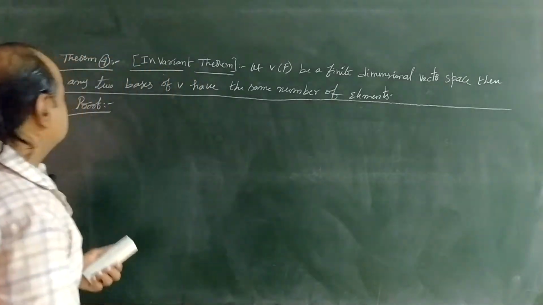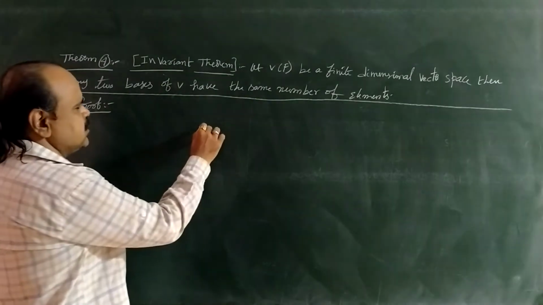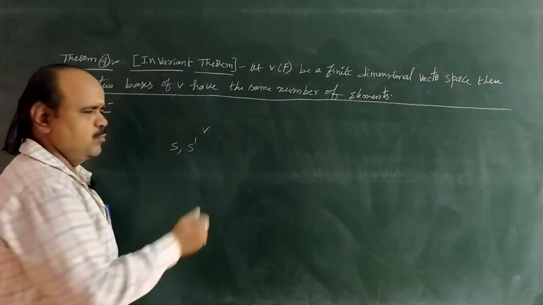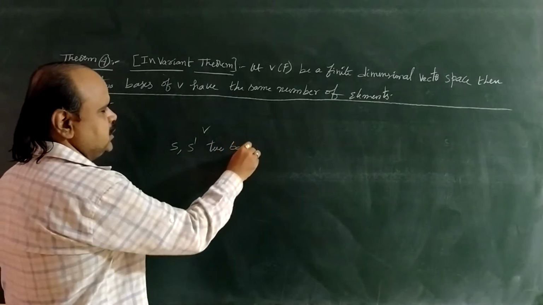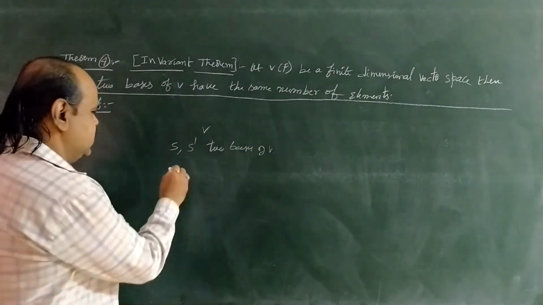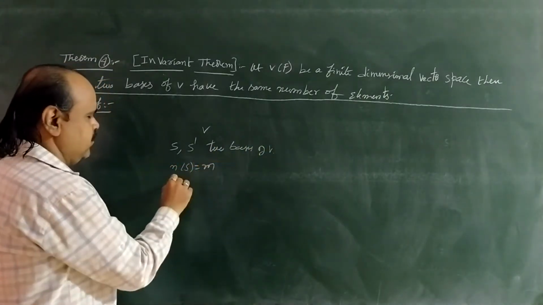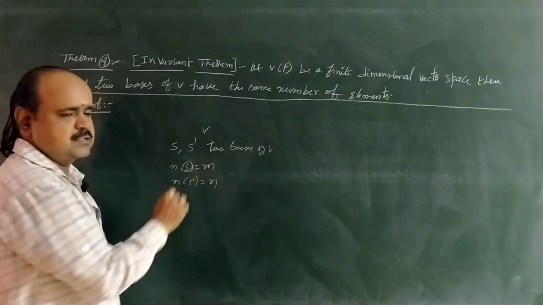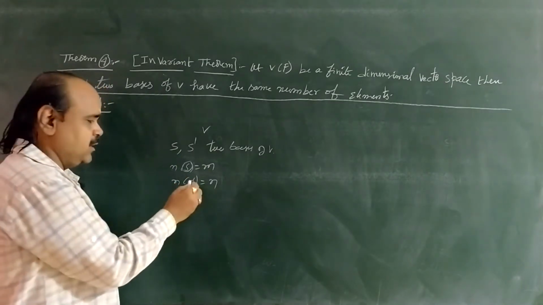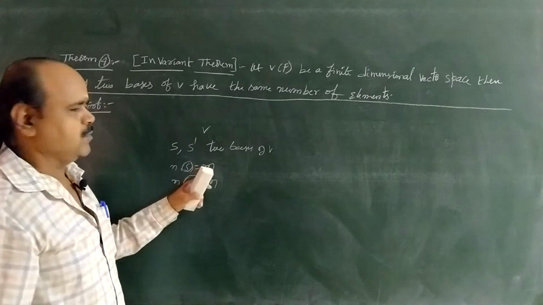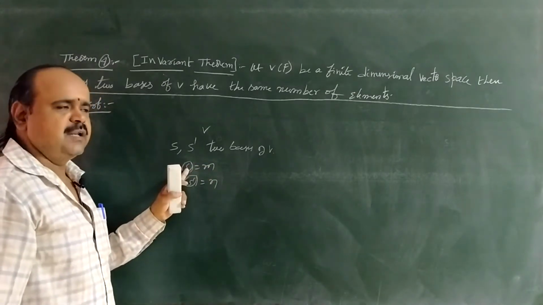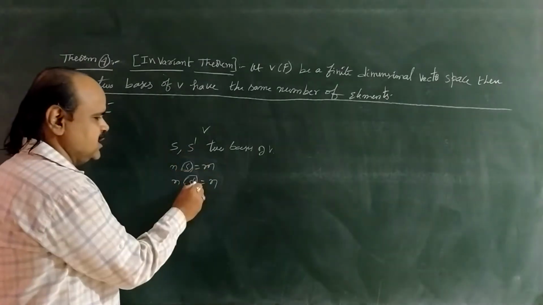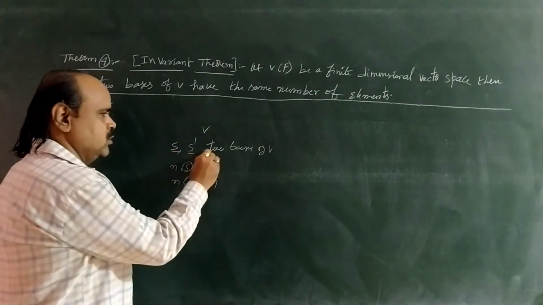So just for example, capital V is a vector space and S, S dash be two bases of capital V, suppose. Here n of S equal to small m and n of S dash equal to small n. Let n of S mean the number of vectors in capital S, and n of S dash mean the number of vectors in S dash. So the number of vectors in capital S is m, whereas the number of vectors in S dash is small n. Here S and S dash are both bases.